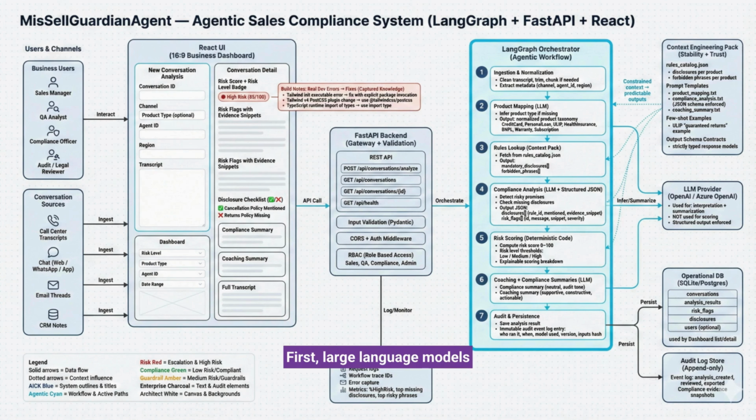First, large language models are used only where they add the most value. Understanding human language, detecting risky phrases, identifying missing disclosures, and generating clear human readable summaries.